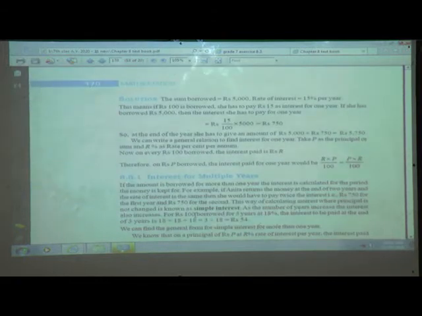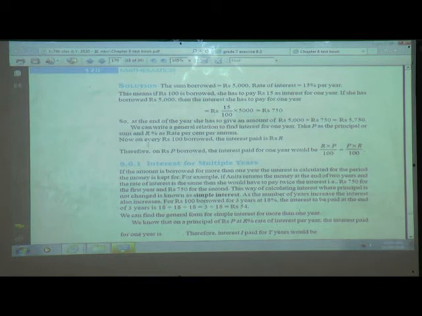So we will see how we can write the situation step by step. The sum borrowed was how much? How many rupees has Anita borrowed? That is rupees 5,000. The rate of interest given in the statement is 15% per year or per annum, both are the same.